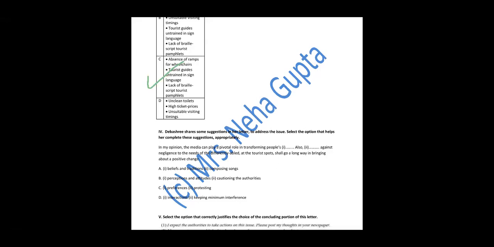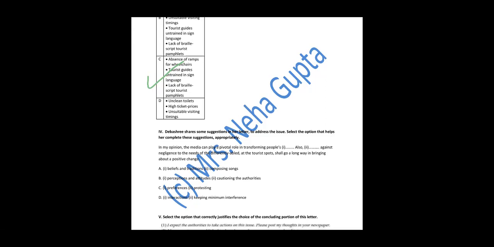Devashri shares some suggestions in her letter to address the issue. Select the options that help her complete these suggestions appropriately. So we are given a blank and we have to fill it accordingly. Okay. And she is giving a suggestion there. In my opinion, this is the part of the letter. In my opinion, the media can play a pivotal role in transforming people's blank, also blank, against negligence to the needs of the differently abled at the tourist spots, shall go a long way in bringing about a positive change.